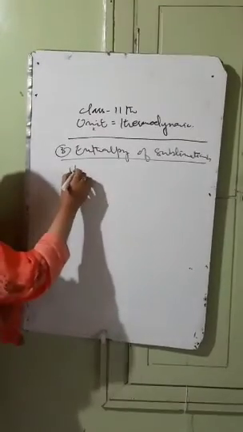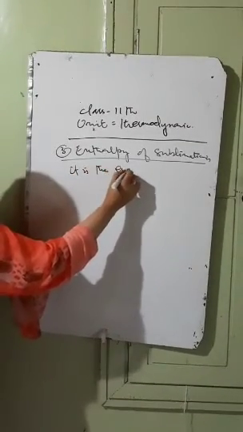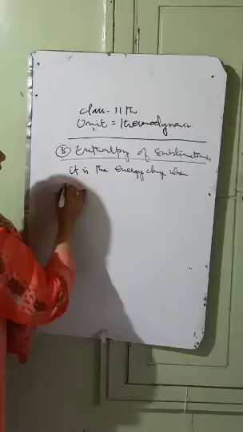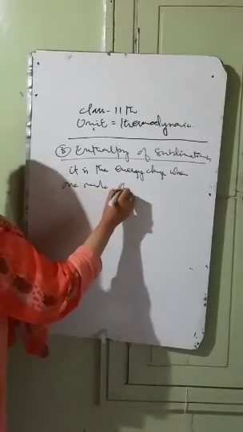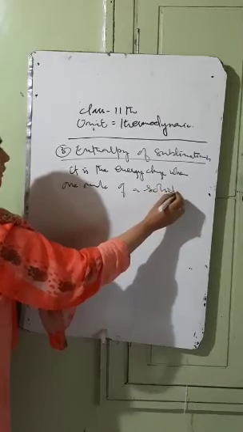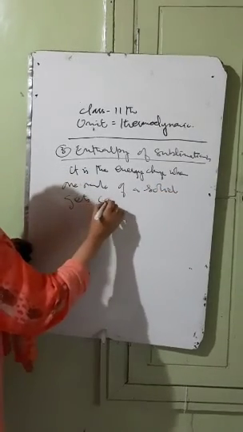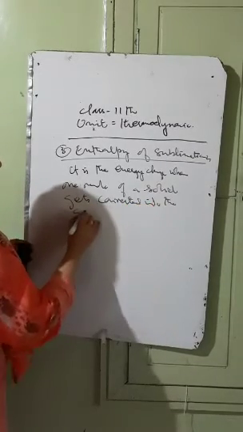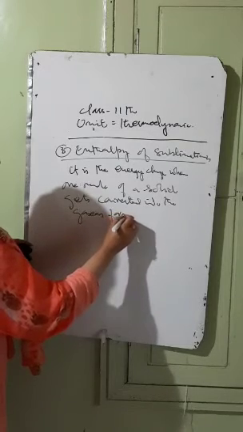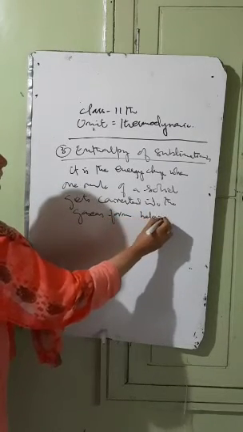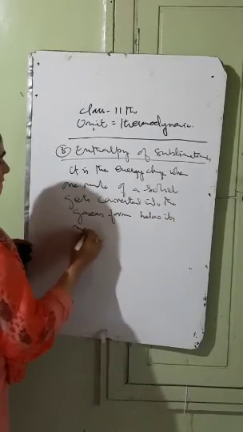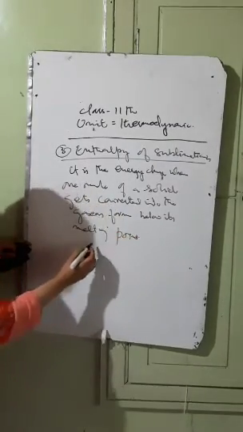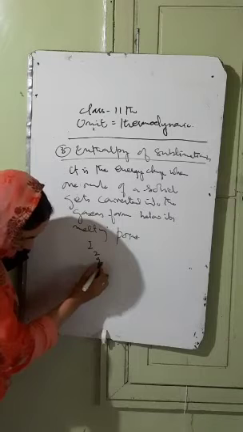It is the energy change when 1 mole of a solid gets converted into the gaseous form below its melting point. For example, iodine है हमारे पास.